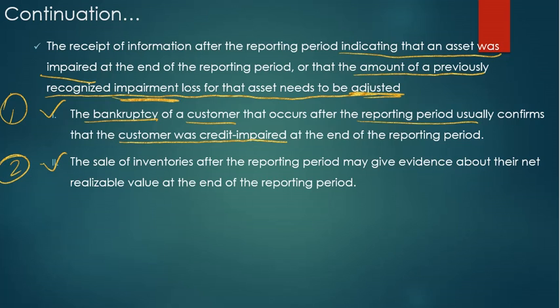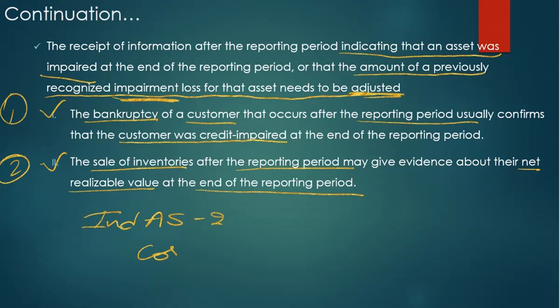Second one, the sale of inventories after the reporting period may give evidence about their net realizable value at the end of the reporting period. As per Ind AS 2, inventories are valued at the lower of cost or NRV, net realizable value, whichever is lower. For that, NRV after the reporting period can be considered.